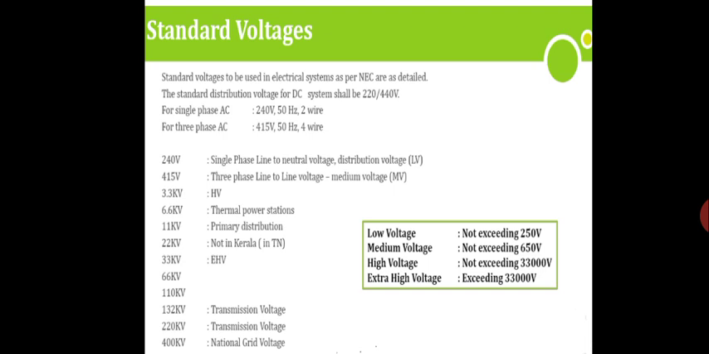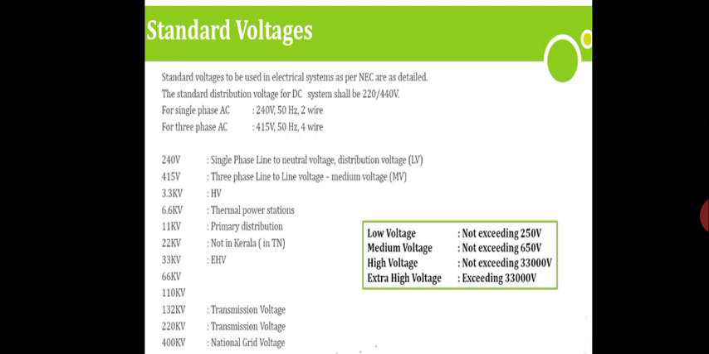So the 240 volt single phase line to neutral is the distribution voltage, and 415 volt, see, three phase line to line is medium voltage. So why does it come in medium voltage? Because it exceeds 250 volt. So that is why we take 415 as medium voltage. And 3.3 kV, which category does it come in? It comes in the high voltage. How? It exceeds above 650 volt. So that is why it comes as the high voltage.